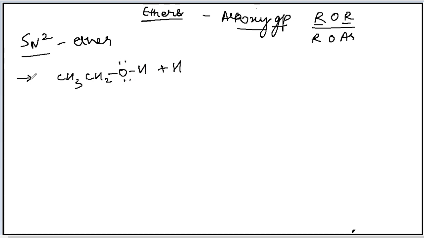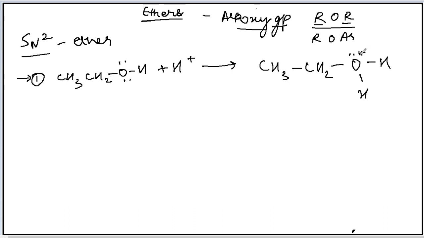This is the first step. Second step of this reaction: one more ethanol undergoes reaction with the product that is obtained in the first step.